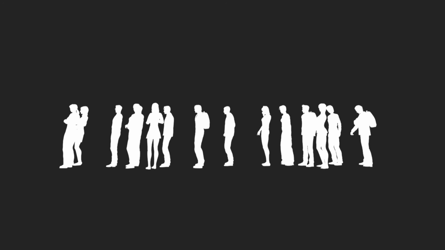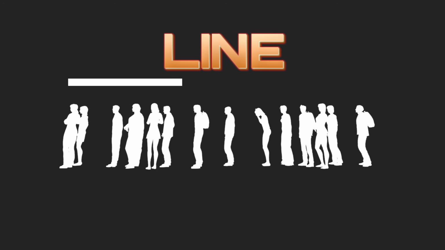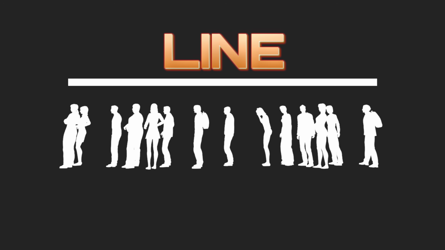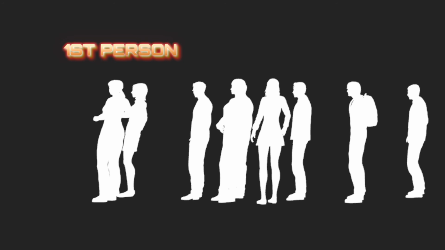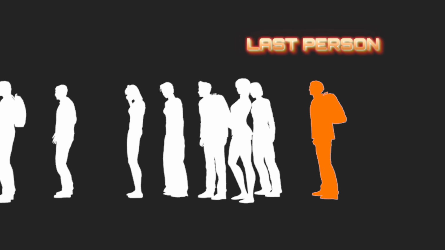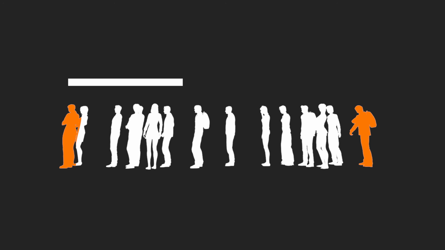Now, we see queues everywhere. The most basic example of a queue is a line. So if you're waiting in a line to do something, get some item, whatever it may be, you are in a queue. If you were the first person to enter the line, you're the first person to get the item that you're looking to receive. If you were the last person to enter the line, then you're going to be the last person to get whatever item it is, okay? So that is the basic property of a queue.